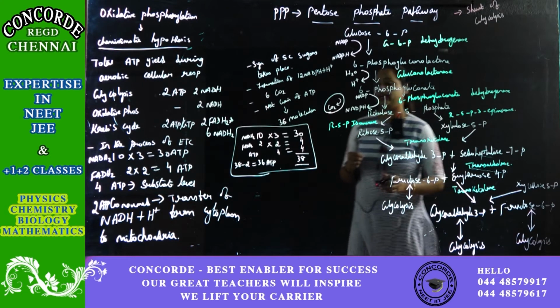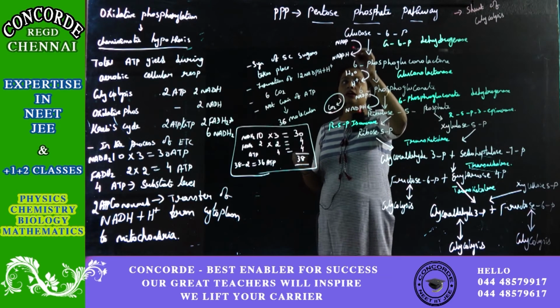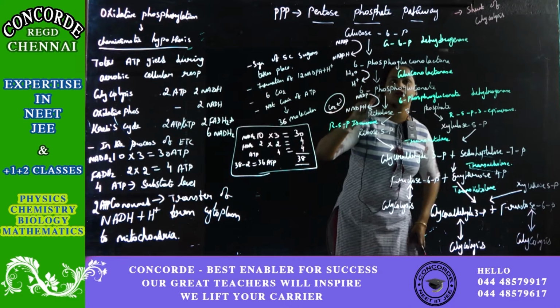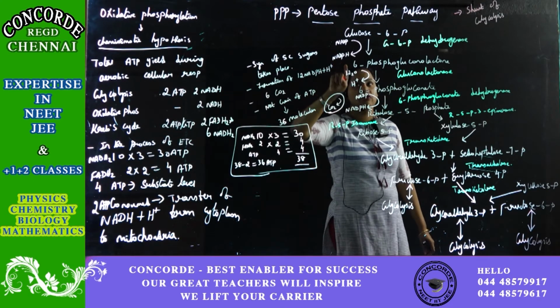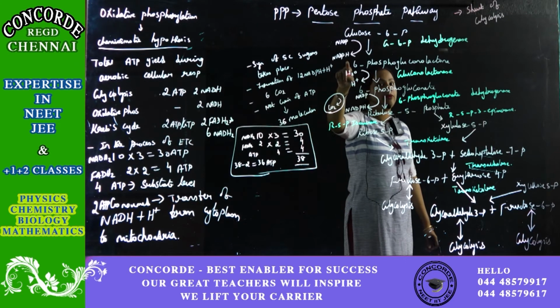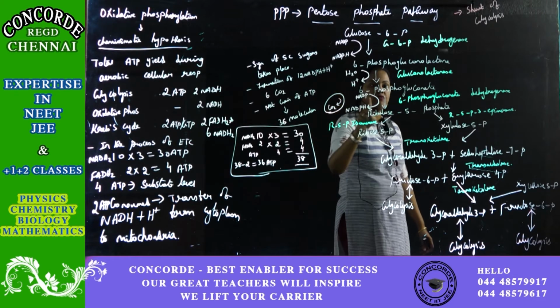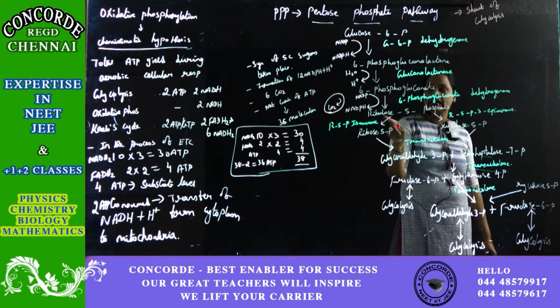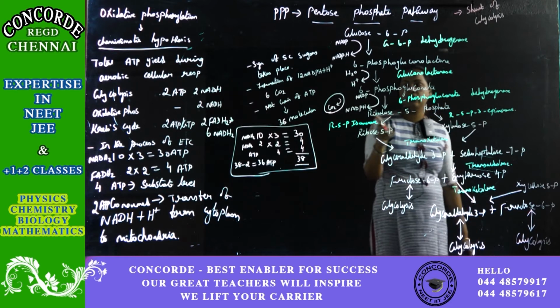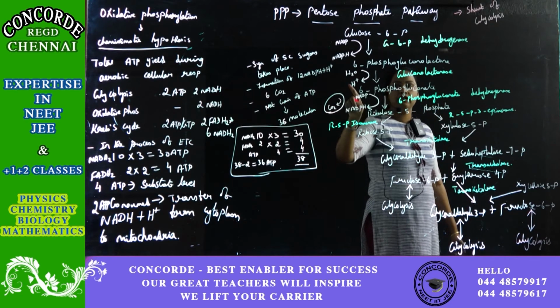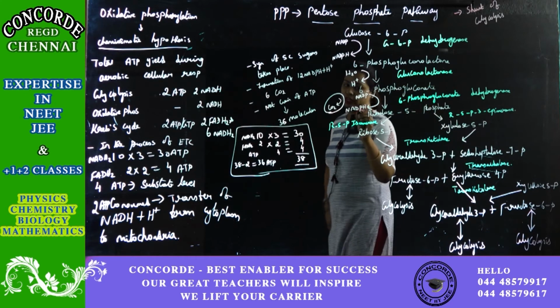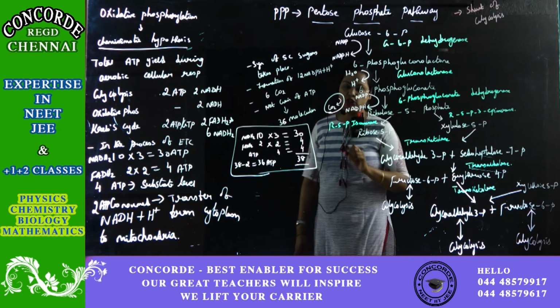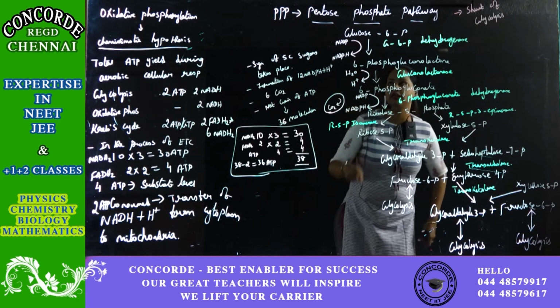Now from glucose 6-phosphate to 6-phosphogluconolactone, it requires NADP, which will be converted into NADPH, because one proton will be added to this NADP. And in the same way, in 6-phosphogluconate, it is again a complete transformation. Again the proton will be added to NADP, which leads to NADPH. So overall, 2 NADPH will be produced.